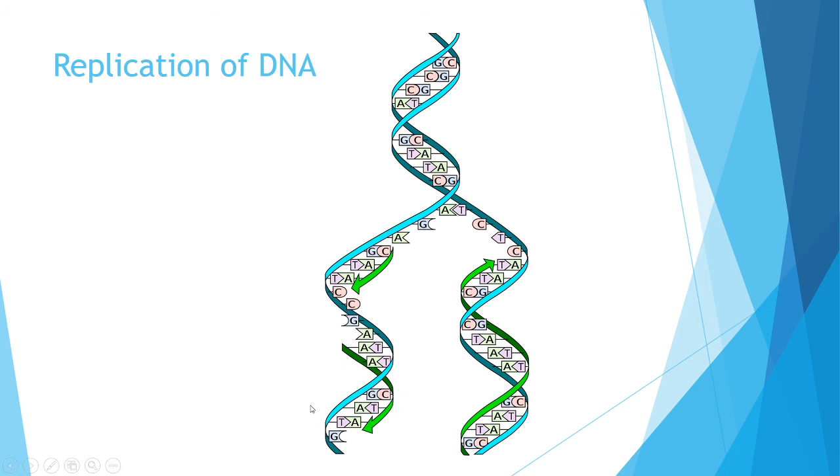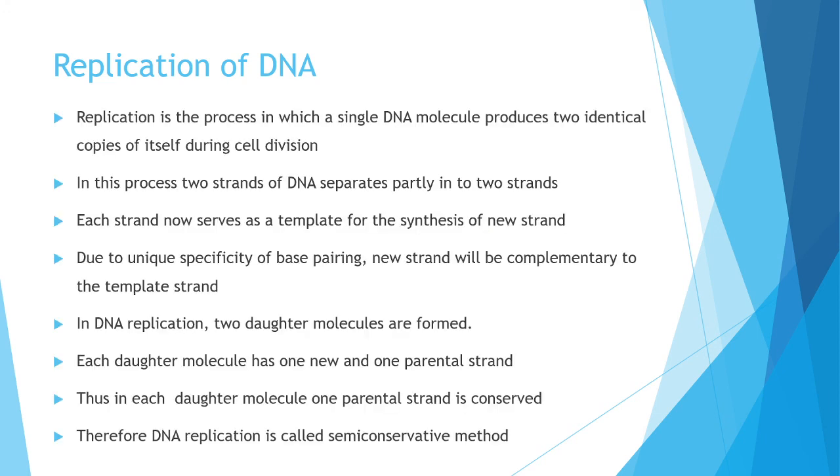That means one strand is always preserved for the next generation DNA. So this mechanism is called the semi-conservative method. That is, replication of DNA is called the semi-conservative method.